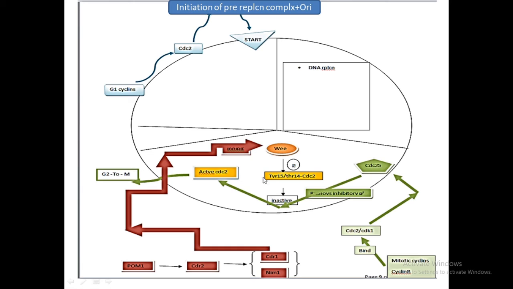We have studied that by that time the cell volume gets increased. Once the maximum volume is achieved, another protein, CDC25, removes these inhibitory phosphates from CDC2. So this CDC2 gets free now. By that time, the mitotic cyclin activates the CDC2, and then the CDC2 is capable of driving the cell cycle from G2 to M phase. So by keeping the levels of Wee1 and CDC25, it can regulate the cell cycle here.